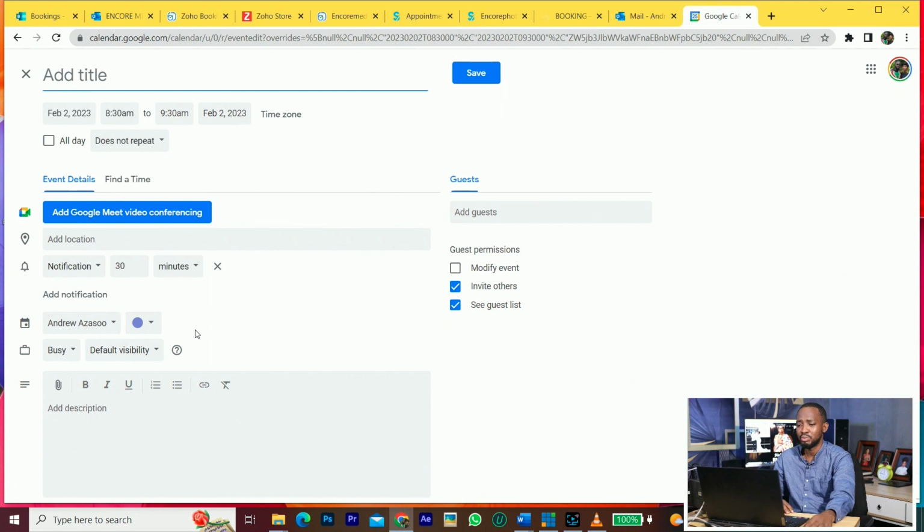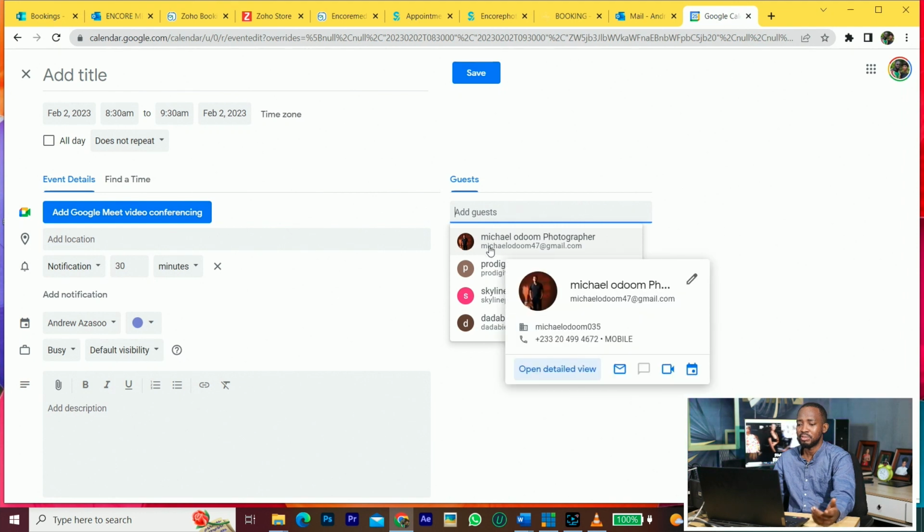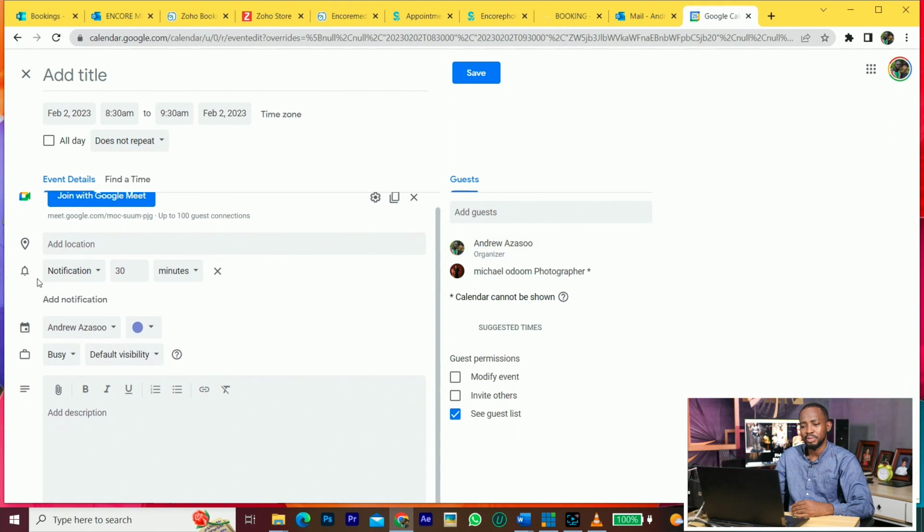So that I don't have to do any work. Now this is where you add the client. So if Michael, who is in my company, if I add him, he can also invite others, but I can take this out. He can also see the guest list. So I can add him to this calendar. If you have a client, you can add the client as a guest, so they will be seeing your booking and all of that. But you don't have a lot more that you can do, as we see in the others. You can add a description to the appointment, for the client to see what it is all about. But I would love my client to do their own booking and all of that.